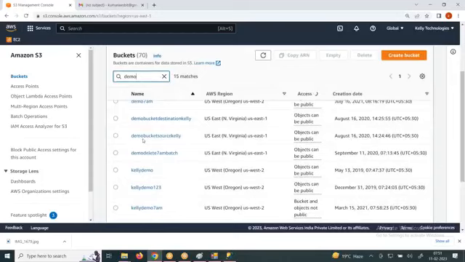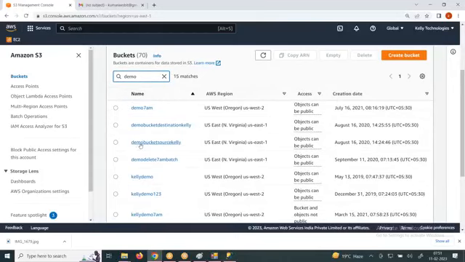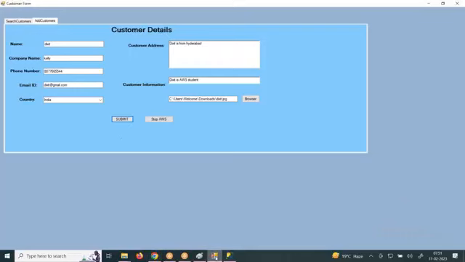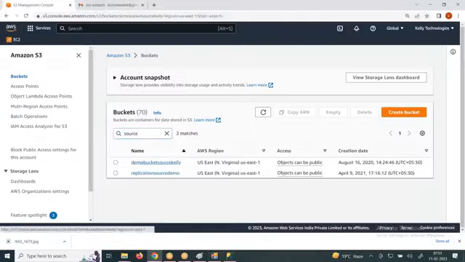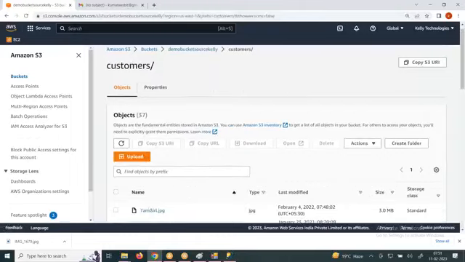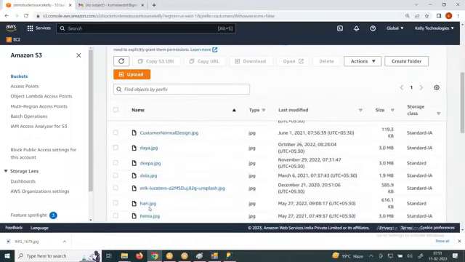What is that? So in this bucket, demo bucket source, let's take an example. There is a bucket called demo bucket source. Here I am adding the Dikshit file using my program. If you click on submit, it will store. So if you see what I am doing in this bucket, in this folder, let's see, Dikshit is there.